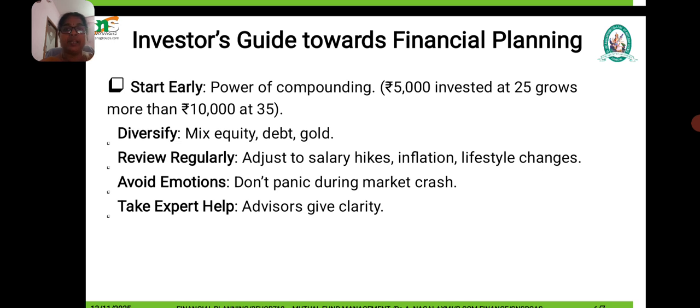Review regularly. If you make an investment, you should not leave it as it is. We have to review regularly how our investment is doing, whether it is gaining, whether it involves any risk, whether there are any changes. Adjust to salary hikes. If I get an increment of 5,000 rupees, I should plan not for making expenses but for making further investment. Inflation and lifestyle changes are also criteria so that we review regularly.